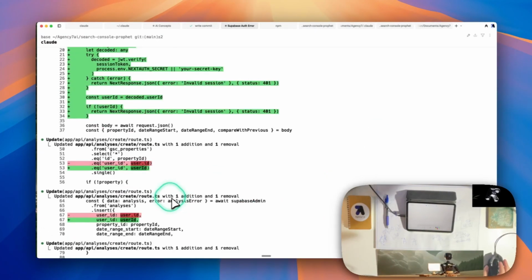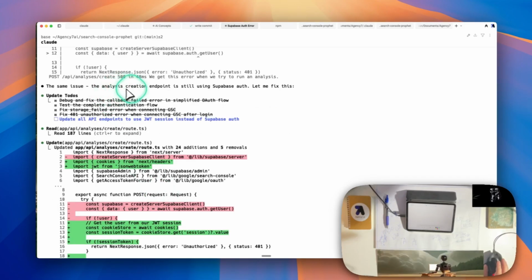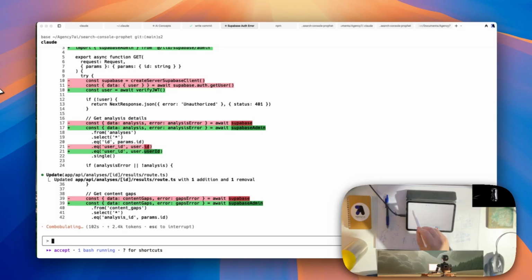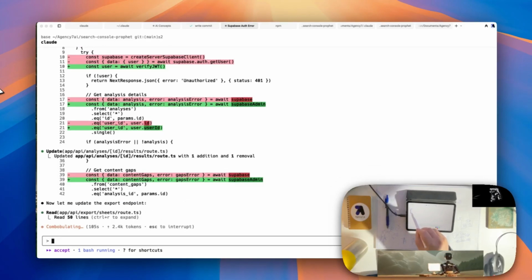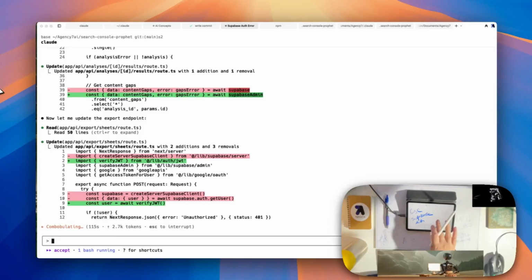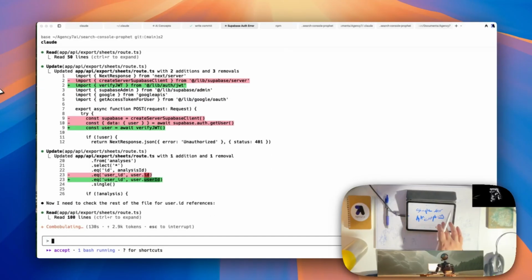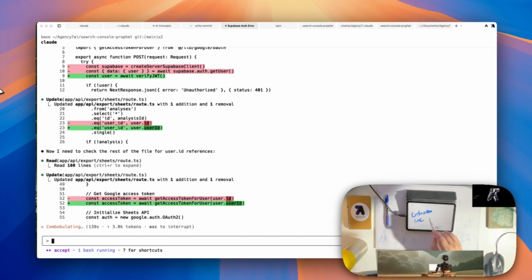Okay. It's just saying the same issue. Still using Supabase auth, so it's fixing that. So essentially we went from it not being able to work with GSC, Google Search Console, with Supabase auth, so it wrote a simple auth that includes Google Sheets, GSC, and just regular auth.